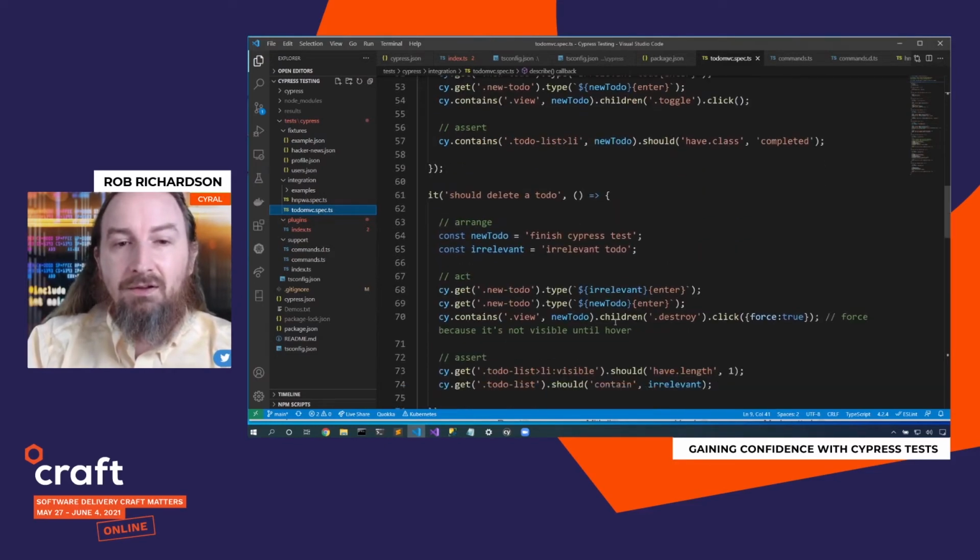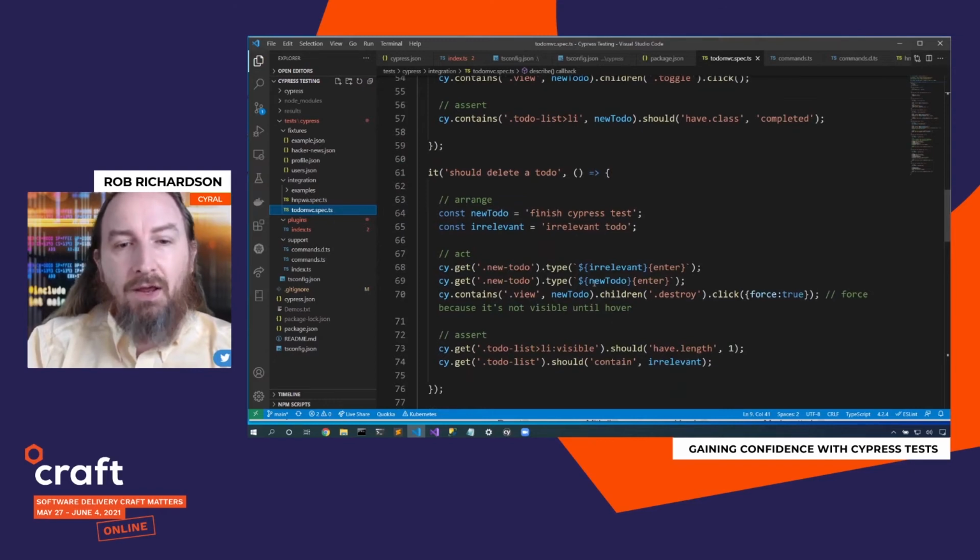Now let's delete a to-do. Okay, so I'm going to create an irrelevant to-do. I'm going to create my new to-do. And then let me go find the destroy button. Now that destroy button actually only shows up when I hover. If we hover over that spot, then we will get that checkbox and we can delete it.